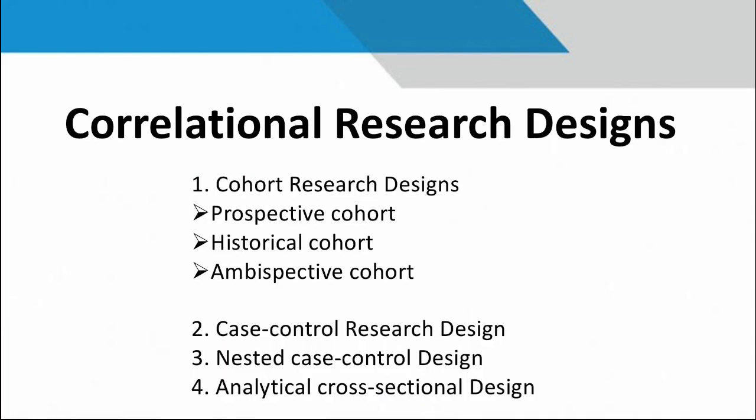In correlational research designs, we can see many types. First is cohort research design. In that we can see prospective cohort, historical cohort, and ambidextrous cohort. Second is case control research design. Third is nested case control design, and fourth is analytical cross sectional design.